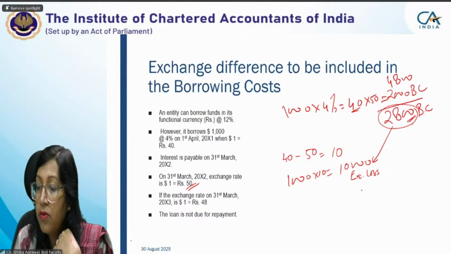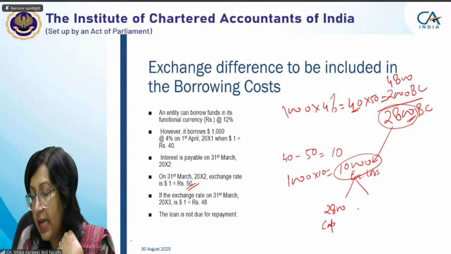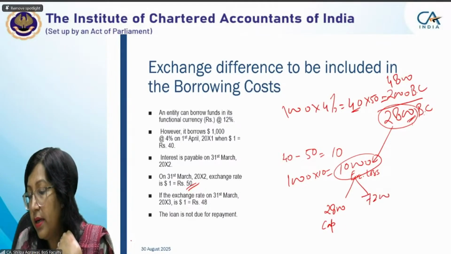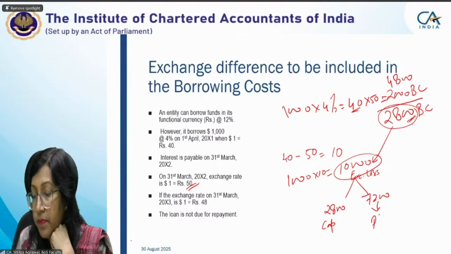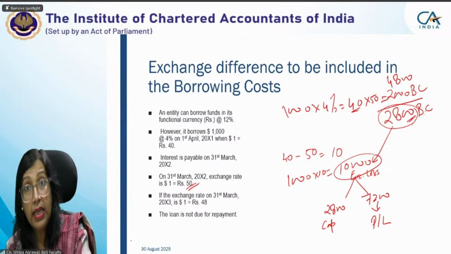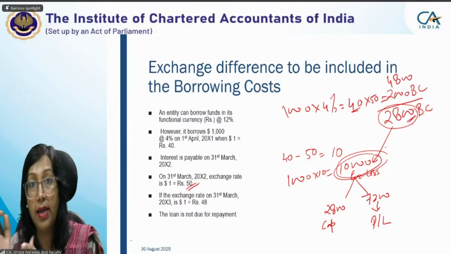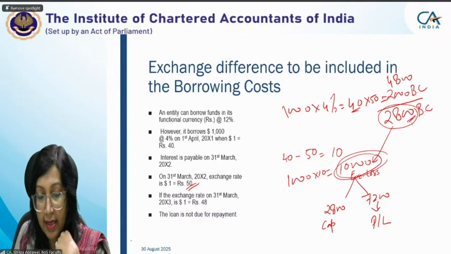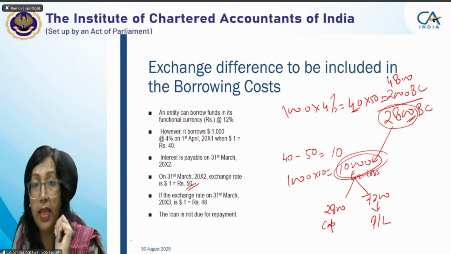So out of this 10,000 loss, 2,800 will be capitalized and the remaining 7,200 exchange loss will be charged to P&L. In case the exchange loss was less than 2,800, we'll see in the next example. What will be the journal entry before moving to the next part?